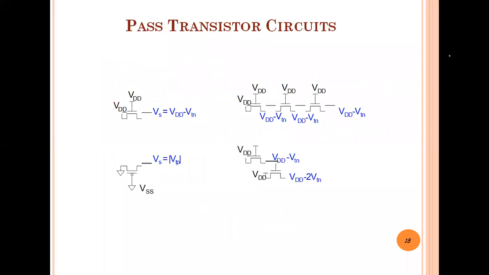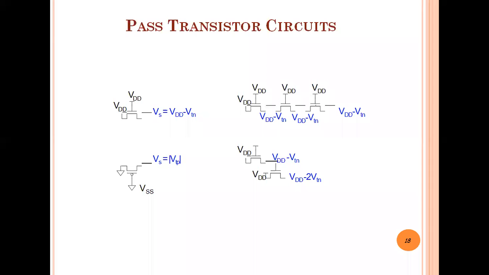Here we'll understand the working when we are connecting n number of NMOS and PMOS transistors. Now with this diagram, the first diagram, I am applying the input as VDD and the gate input of this MOS transistor as VDD. So obviously it is in the on state with input VDD, so the output at the source terminal is VDD minus VTN.